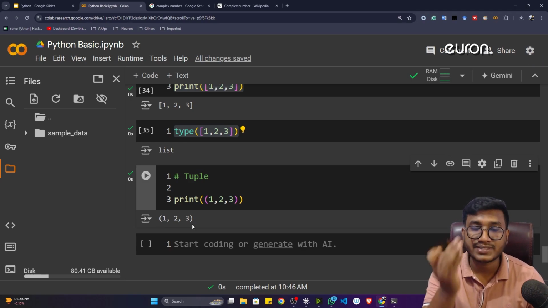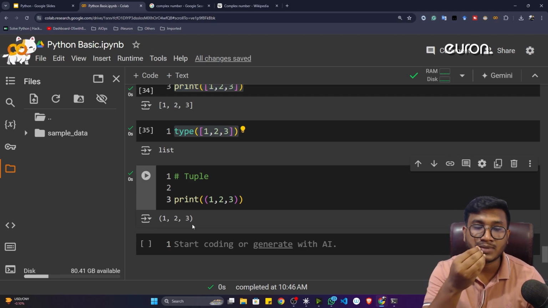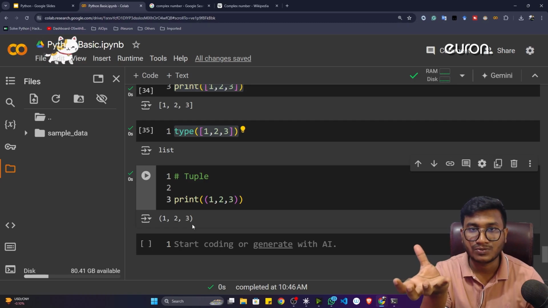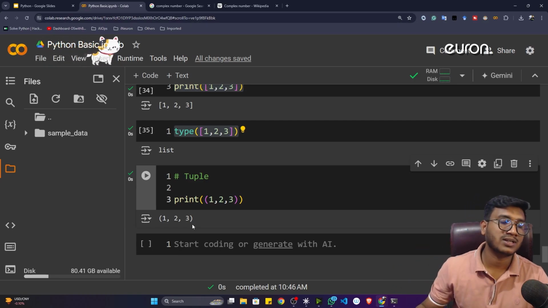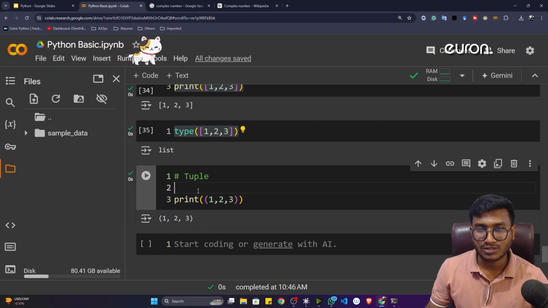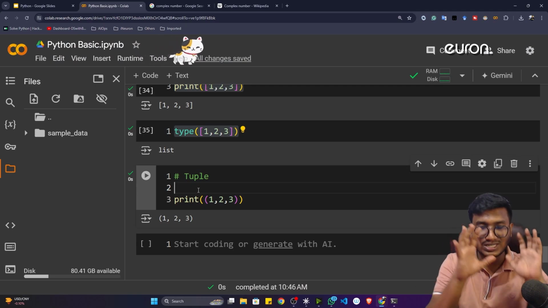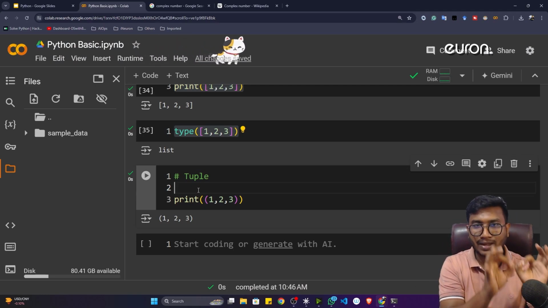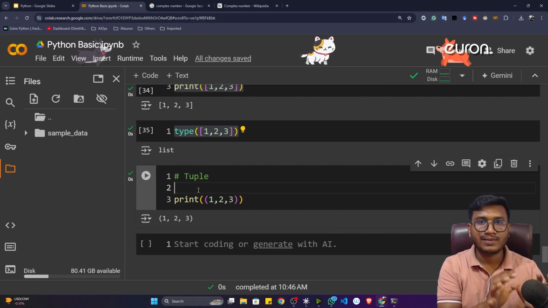This is also called data structure in Python. Data structure means how it can store the data in an efficient way in storage. So we'll have a dedicated video on this particular topic. No need to worry. As of now, just try to consider each as a data type inside Python. So these are the data types available inside Python.